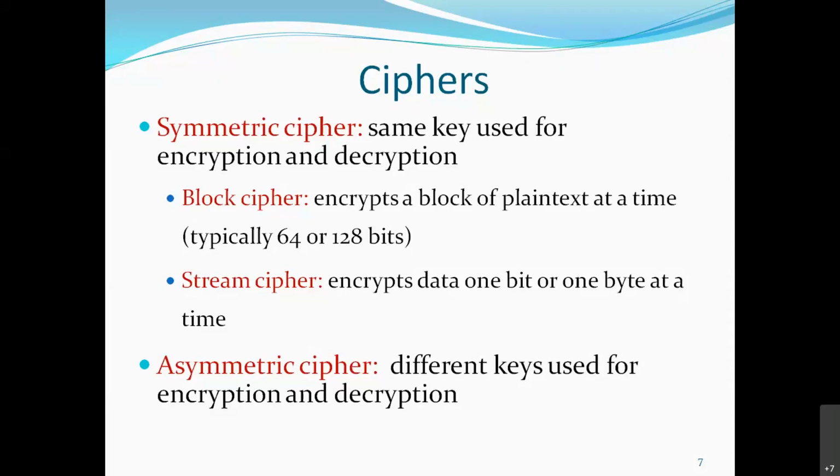Suppose 1,000 bits is the plain text size, then the 1,000 is divided into 64 bits, 64 bits, 64 bits, and on each block of 64 bits, encryption is done. So not the complete plain text is encrypted; rather, plain text is divided into blocks and then encryption is done.